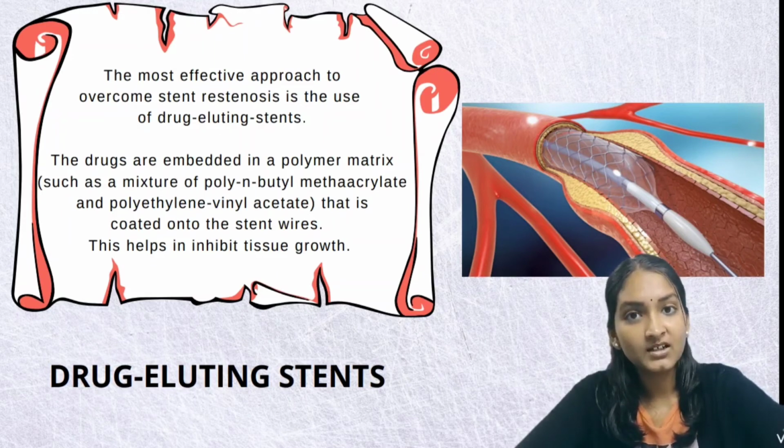The first one is the drug-eluting stent. The drug is gradually released into the blood vessel to prevent it from being blocked again. It also promotes good blood flow and relieves chest pain.